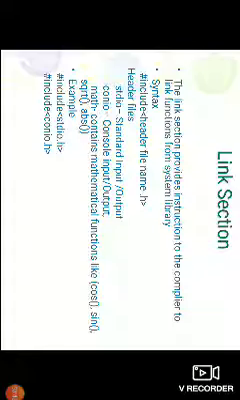These are the preprocessor directives. Hash include is a preprocessor directive, and stdio.h is the standard input output header file. Here conio.h is the console input output header file.